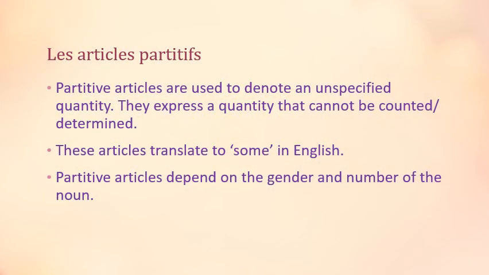Now, partitive articles are used before a quantity. They express a quantity which is uncounted, unspecified or undetermined. These articles translate to "some" in English. And like all other articles, these also depend on the gender and the number of the noun.